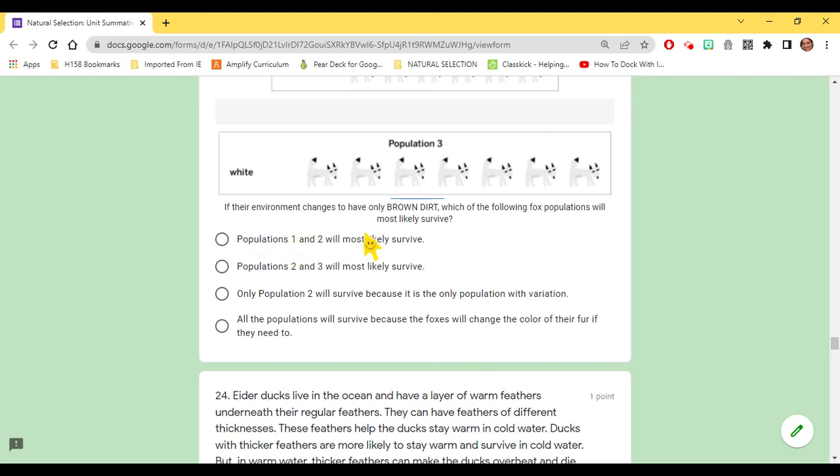Population 1 and 2 will most likely survive. Populations 2 and 3 will most likely survive. Only population 2 will survive because it is the only population with variation. All the populations will survive because the foxes will change the color of their fur if they need to.